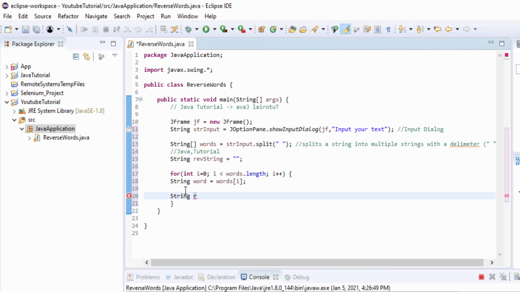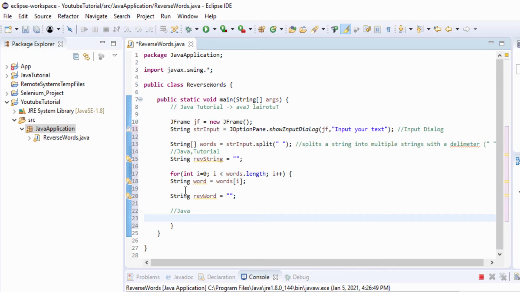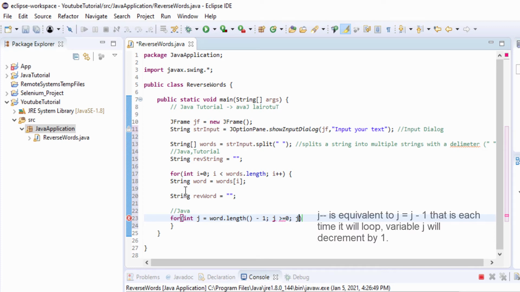Then revWord equal to blank. So here we will have our first one, which will be Java, and for int g equal to word.length minus 1, g greater or equal to 0, g minus minus.